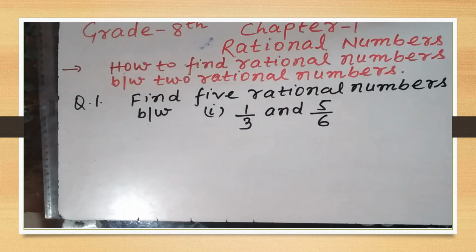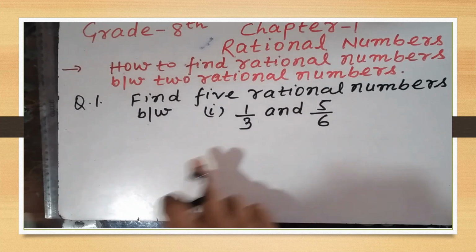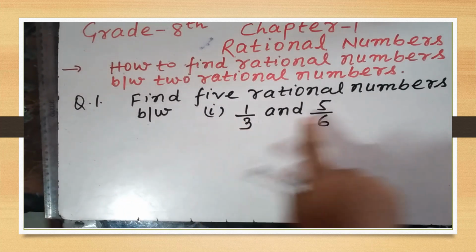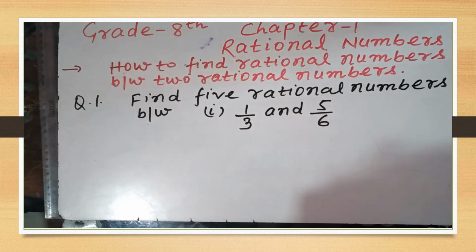If this type of question comes, we have to find 5 rational numbers between 1 by 3 and 5 by 6.